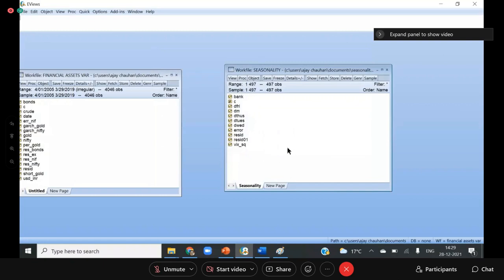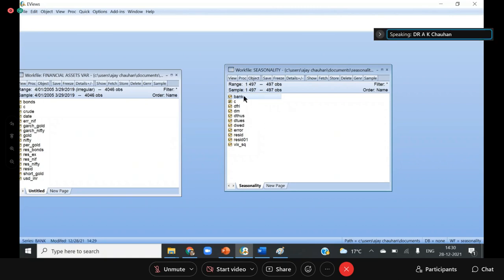Okay, this is my other data set. In this data set, I created the dummies for Friday, Monday, Thursday, Tuesday, Wednesday. And I have 2 series here. One is VIX, which is implied volatility, and I also have the Bank Nifty series. I want to check whether the implied volatility is also seasonal, and whether the Bank Nifty is seasonal. That is what we are going to do.